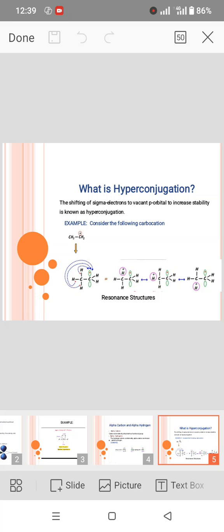The third possibility is that the third hydrogen may transfer its electron to the empty p orbital, and we get another new structure of the molecule in a stabilized form. These three structures of the carbocation are known as resonating structures of the molecule.